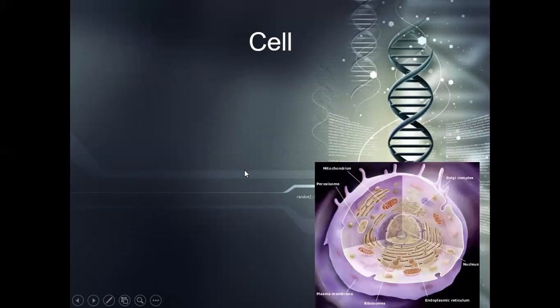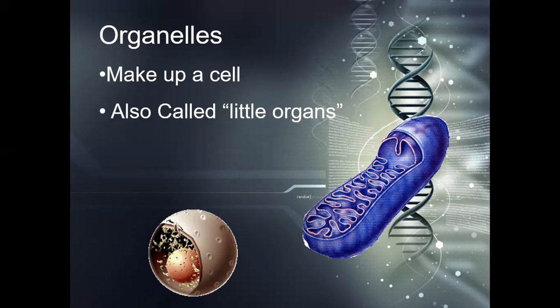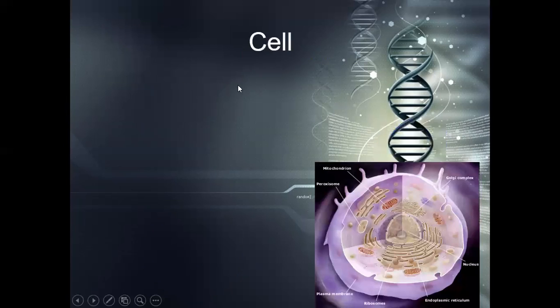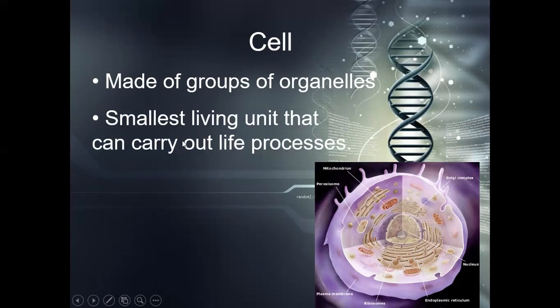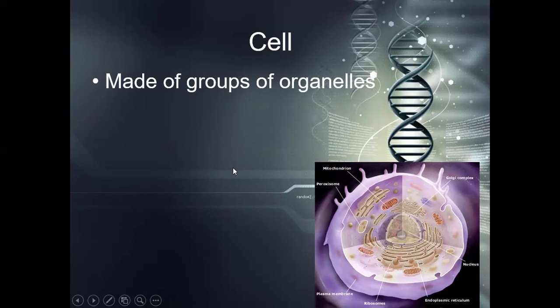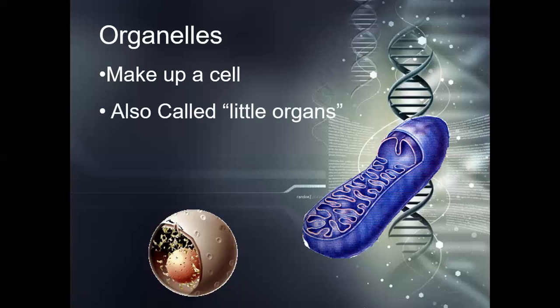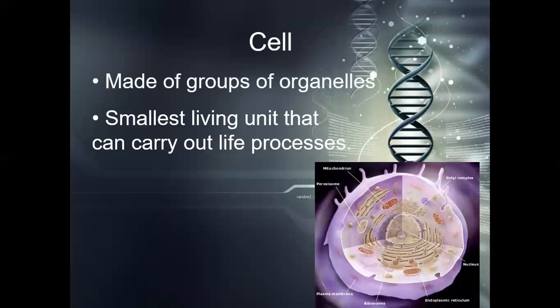So now we have the cell itself. So we're getting a little bit bigger. Organelles make up a cell, and now we have a cell made up of organelles. And it is, again, the smallest living unit that can carry out life processes. Again, here are all these organelles inside this cell here. And it is living. These organelles are not living. They are not alive. But a cell is, definitely.